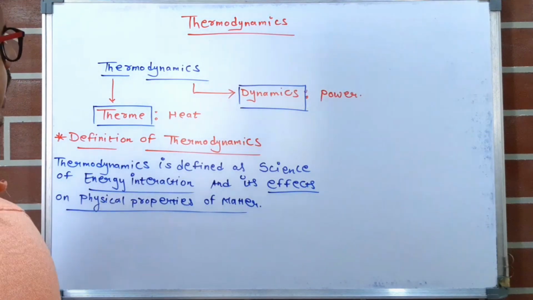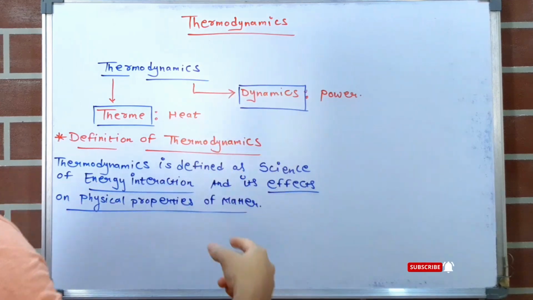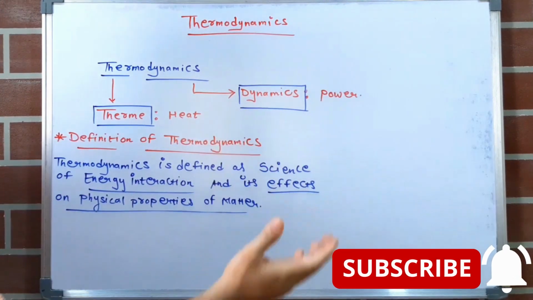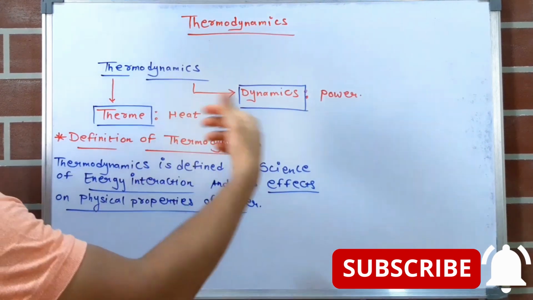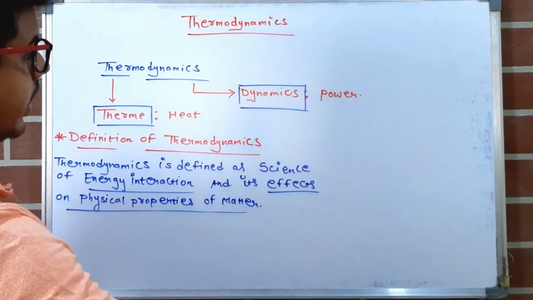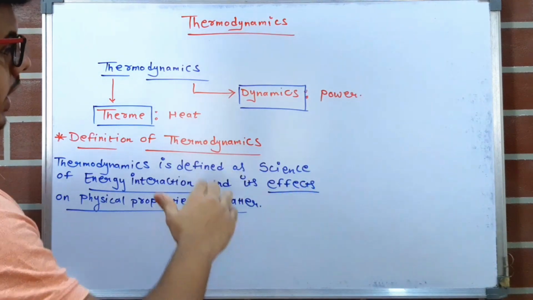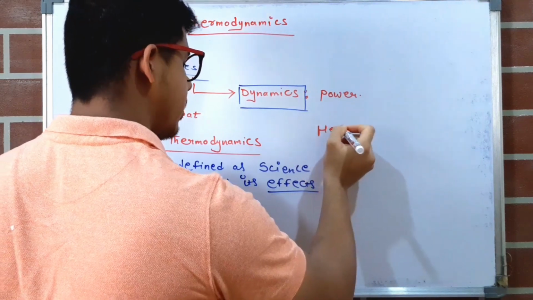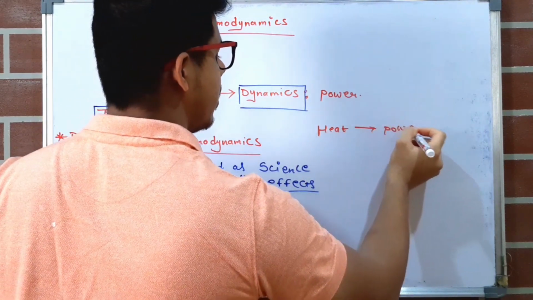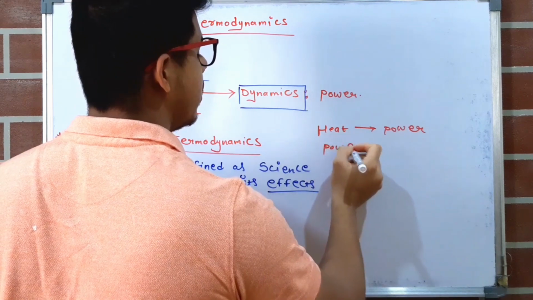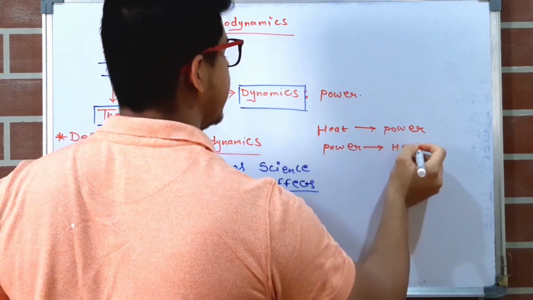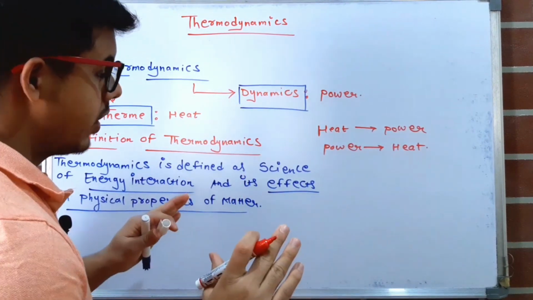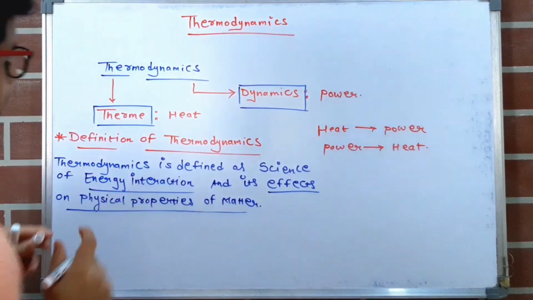Now this term thermodynamics is made of two words, that is therm and dynamics. So what is the meaning of therm? It is heat and dynamics means power. So thermodynamics is the science of conversion of heat to power and power to heat. This definition is only for understanding. Now we will see the proper definition.